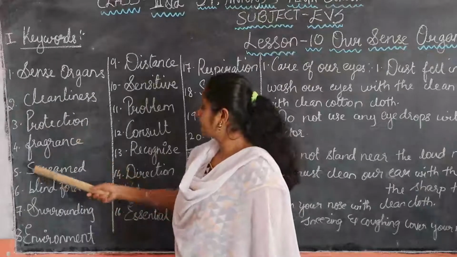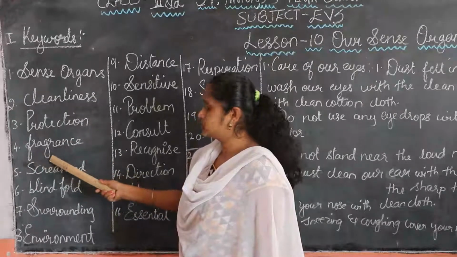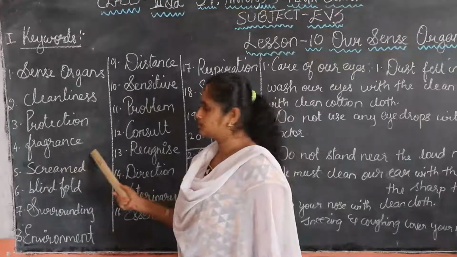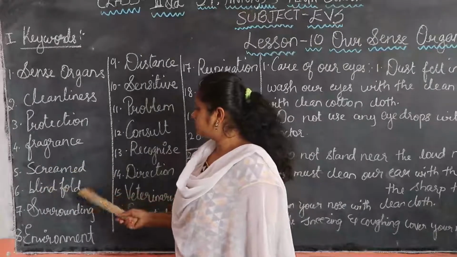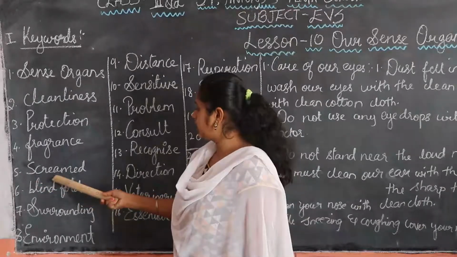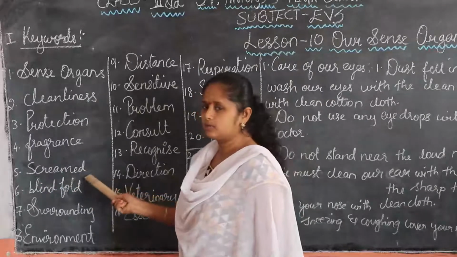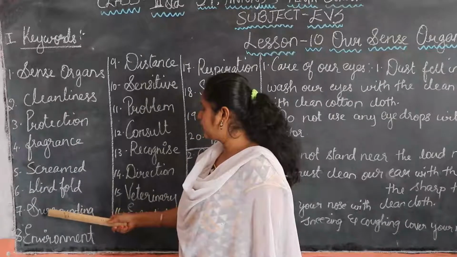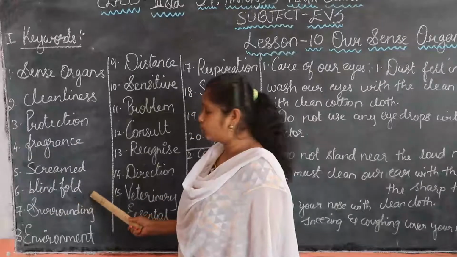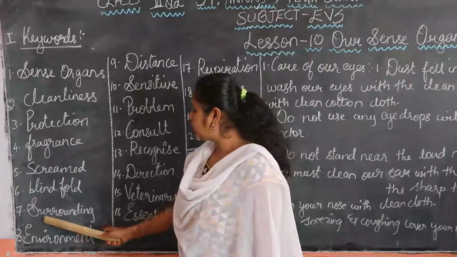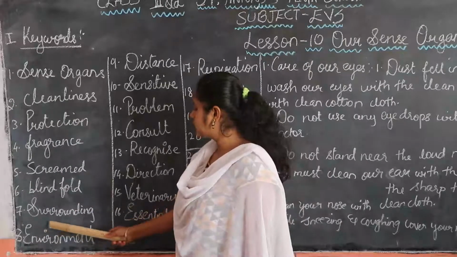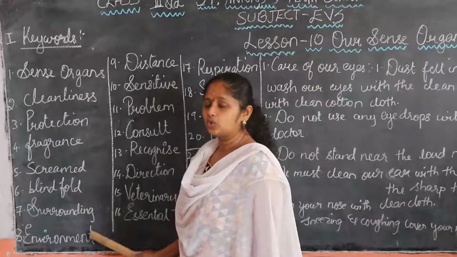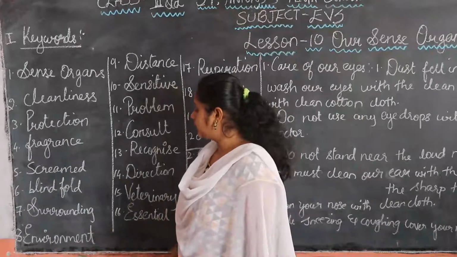Protection. Fragrance. F-R-A-G-R-A-N-C-E. Fragrance. Scream. S-C-R-E-A-M-E-D. Scream. Blindfold. B-L-I-N-D. Blind. F-O-L-D. Fold. Blindfold. Surrounding. S-U-R-R-O-U-N-D-I-N-G. Surrounding.